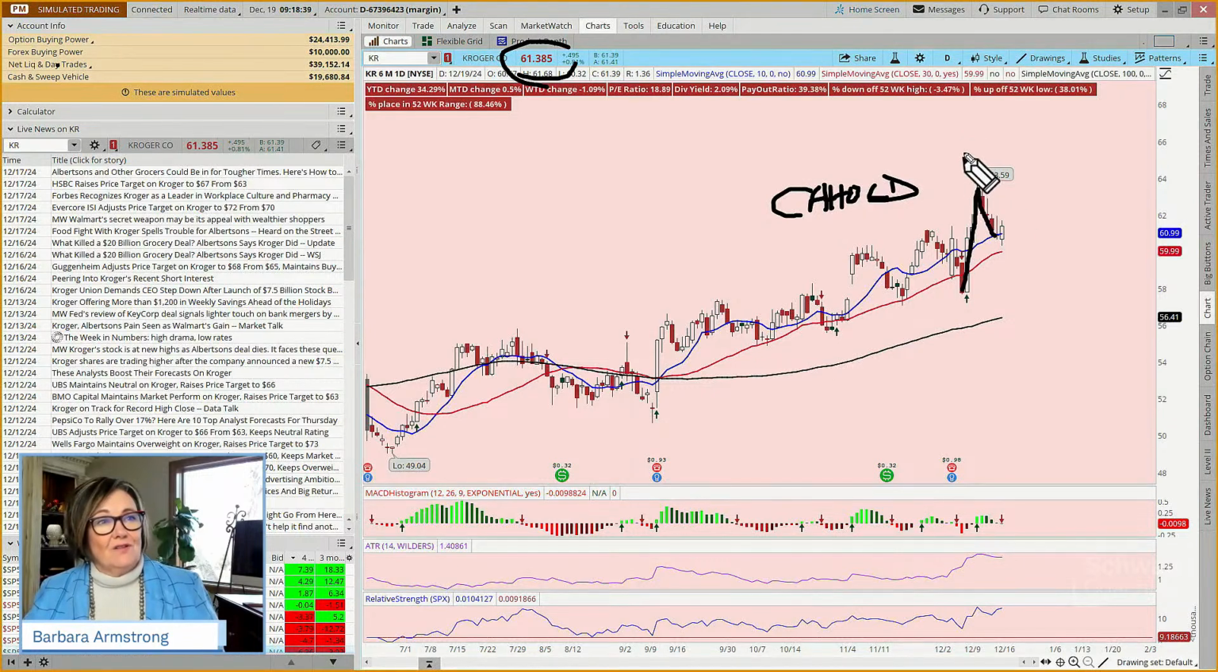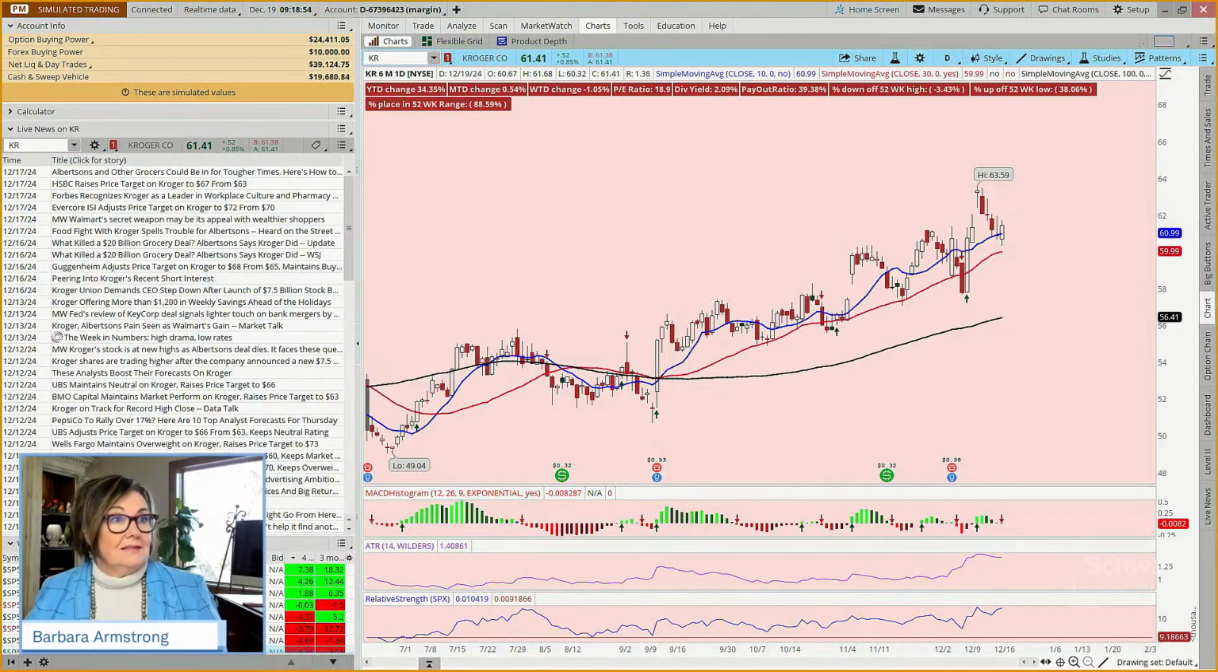But 65 is a long way to go. Like, this high is 63, so that would be up around here. That's a big move for a $60 stock. So how about maybe 60, 62.50? Let's see if that's an option, or maybe 60 and 62. So let's go see what choices we have.